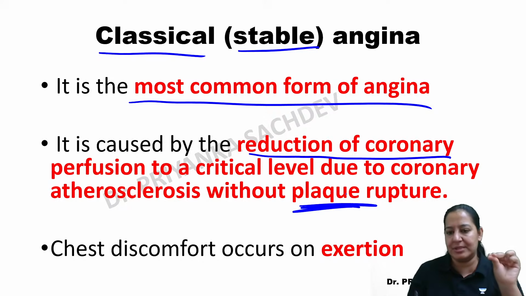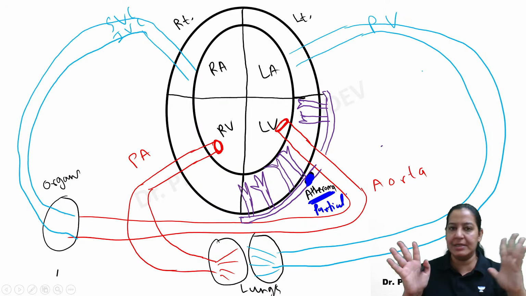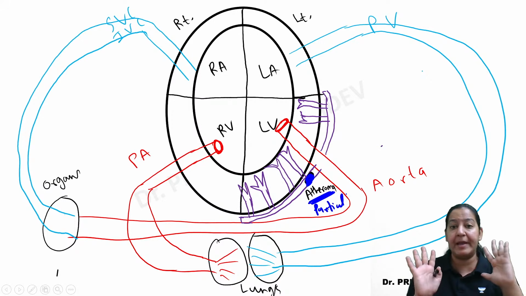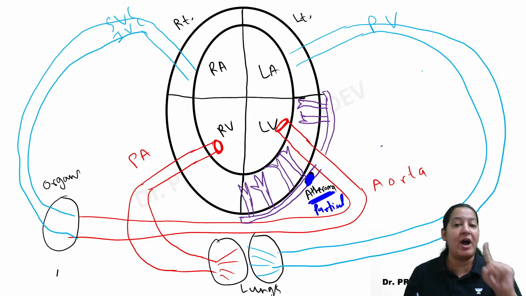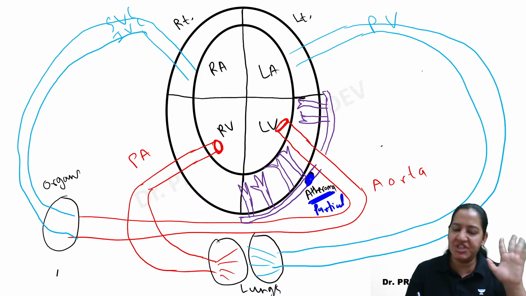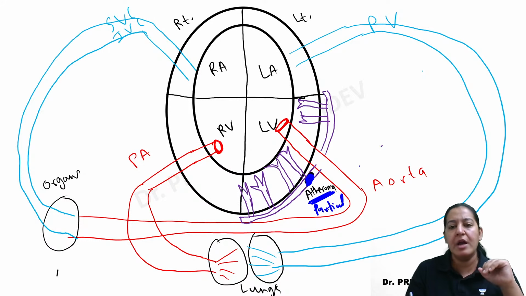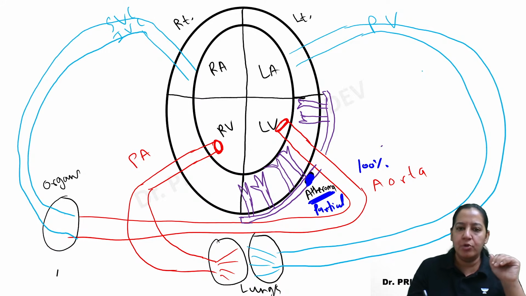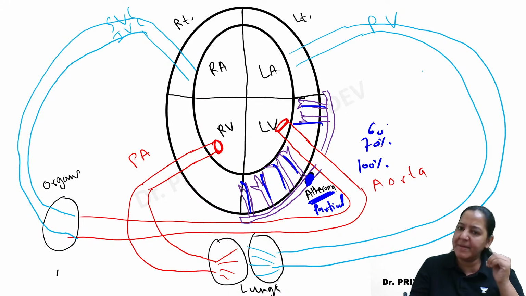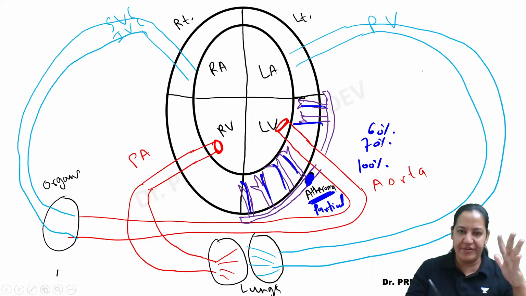Plaque is atherosclerosis formation. So what is happening? Listen now. Please understand the story, it's very interesting. The coronary is partially obstructed, but not completely. Just suppose initially, when no atherosclerosis was there, you were giving 100% blood to the left ventricle via the coronary. But now, due to the partial obstruction, you are able to give only 70% or 60% of the blood to the left ventricle wall. Right?